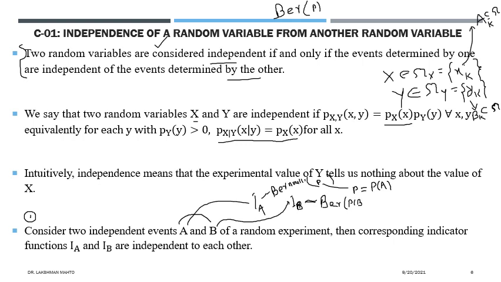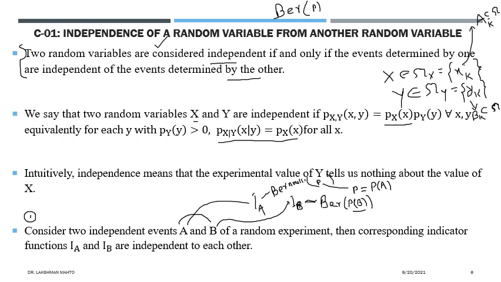So at hand you are having A and B only. That means you know about A and B. That means you know the probability of A, and you know the probability of B. Okay, so IB is also a Bernoulli random variable with another parameter, the probability of B. So IA and IB both are different random variables, because both have different parameters, different probabilities of success.